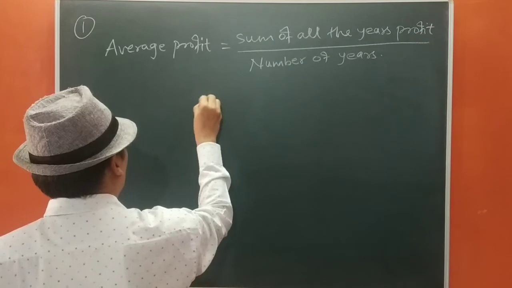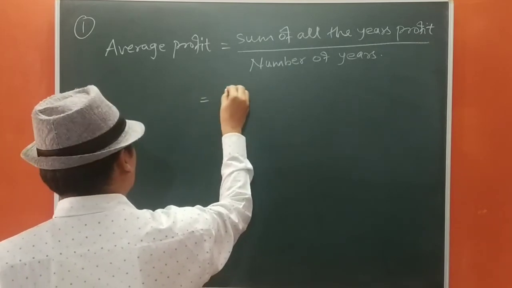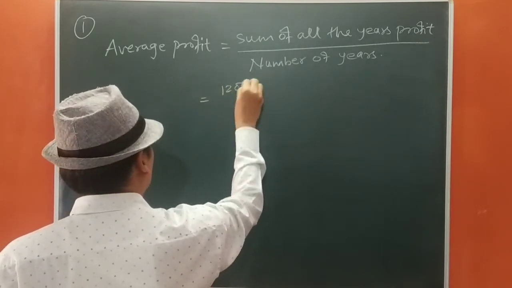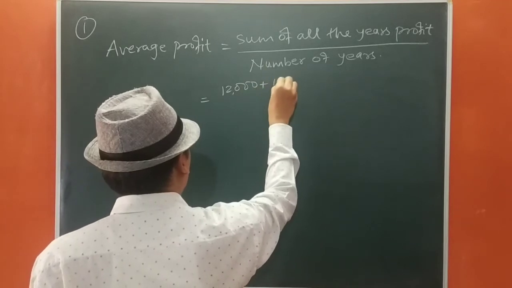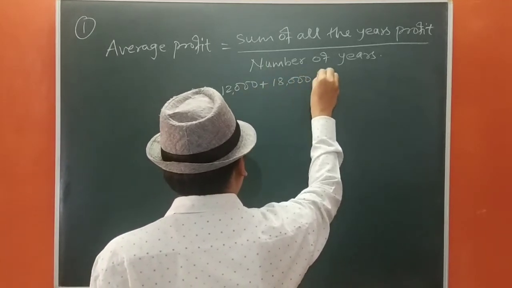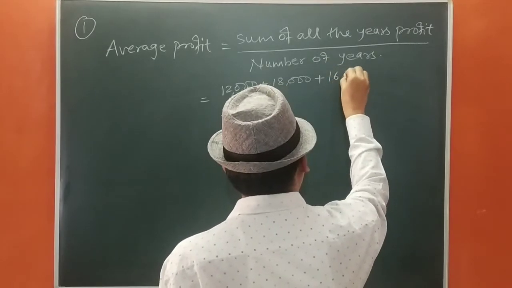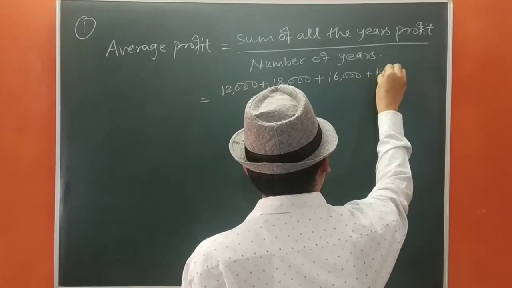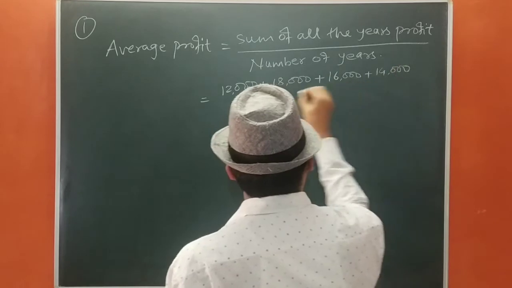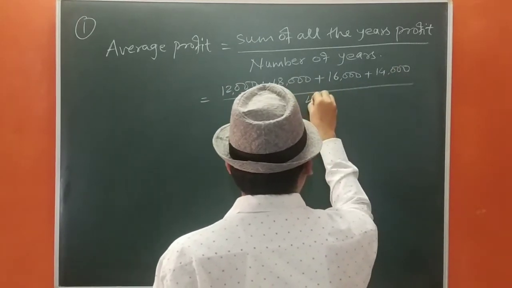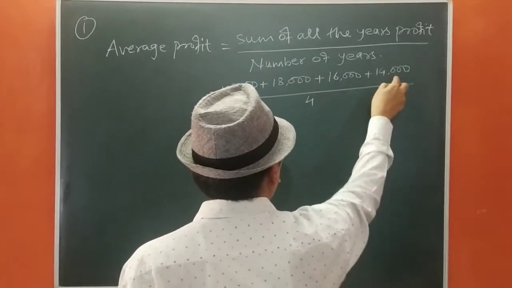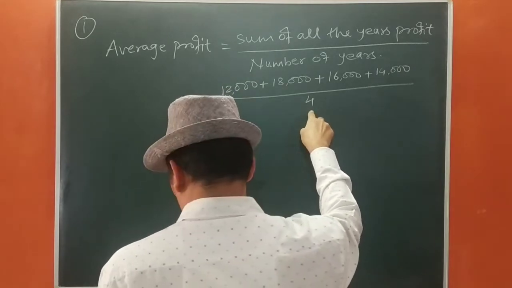So let us find out the average. The profit given is 12,000 plus 18,000 plus 16,000 plus 14,000 upon 4. The total years are 1, 2, 3, 4, so the number of years will be 4.